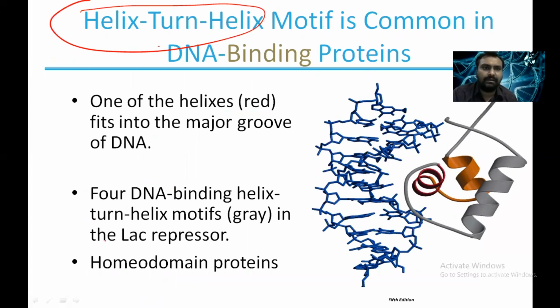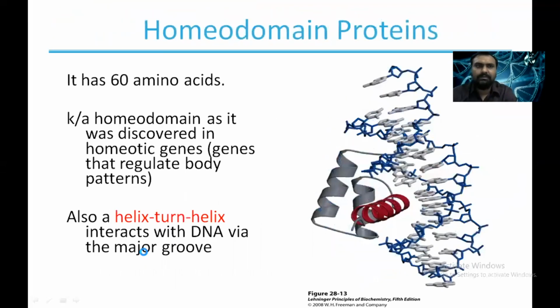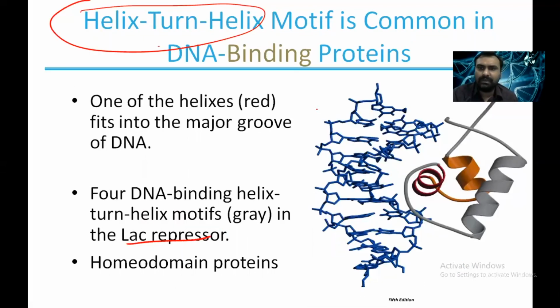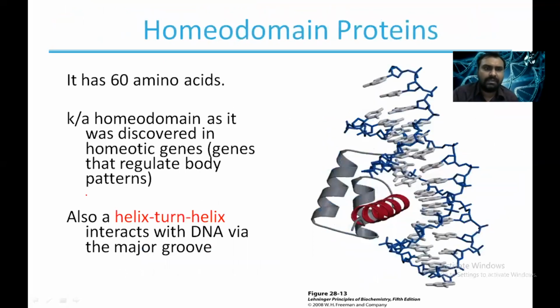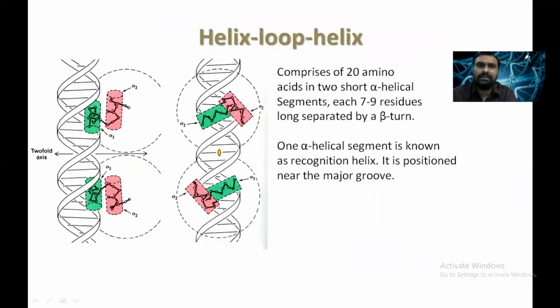Examples of helix turn helix are the lac repressor and homeodomain proteins. You can see here there is a helix, and it will bind with the DNA. Homeodomain proteins are part of helix turn helix, and they bind with the major groove of the DNA.